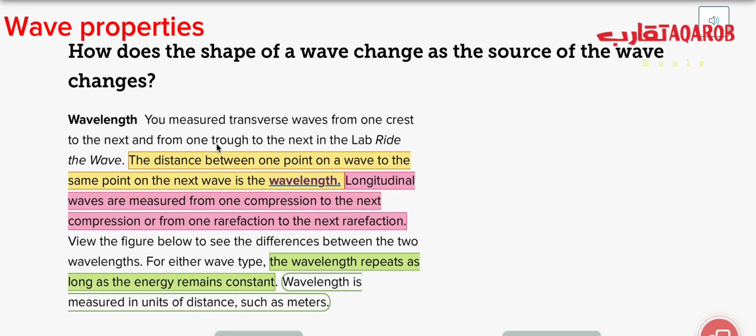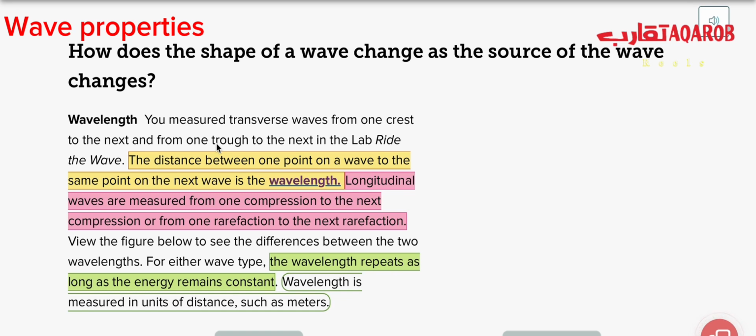How does the shape of a wave change as the source of the wave changes? Wavelength. The distance between one point on a wave to the same point on the next wave, we call it wavelength.